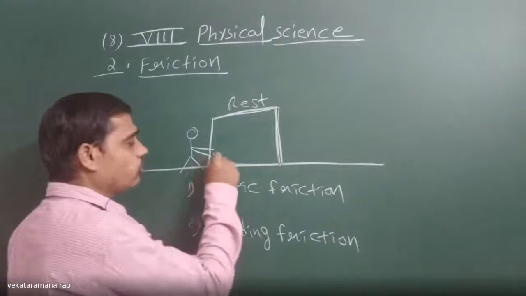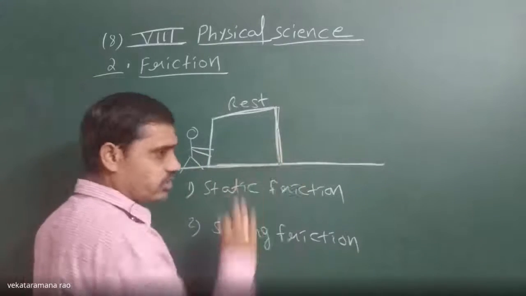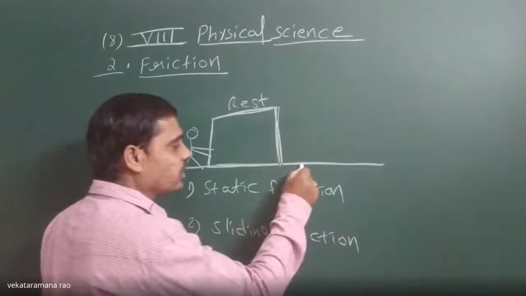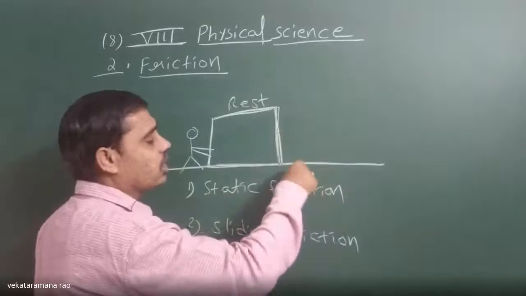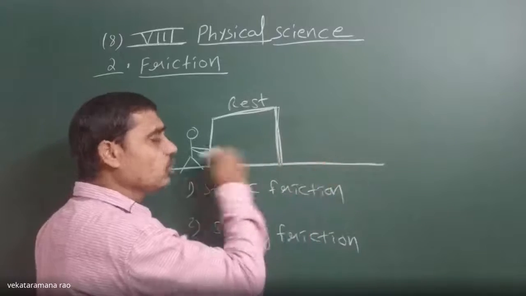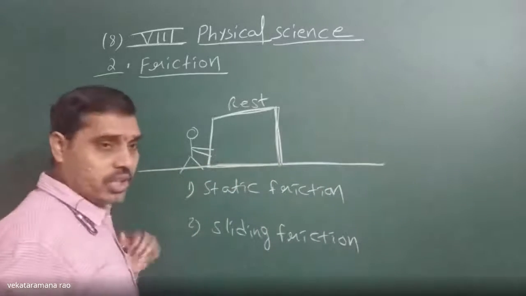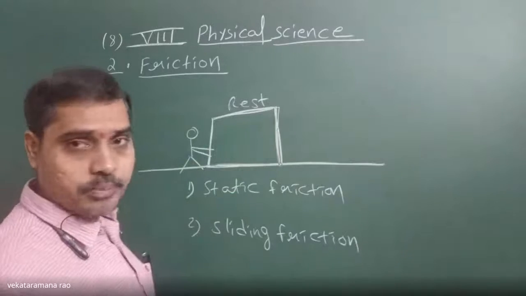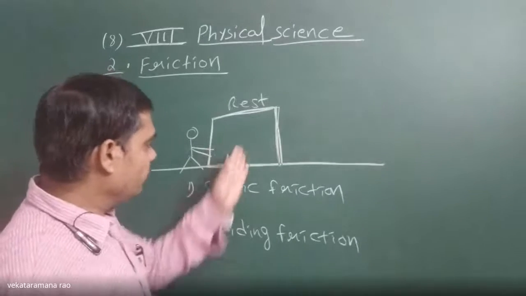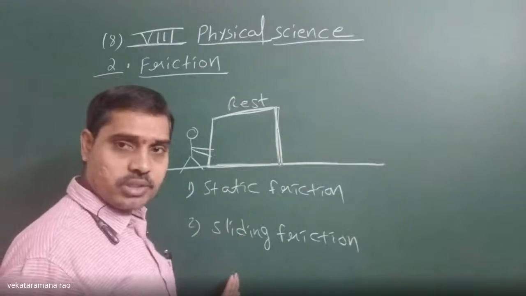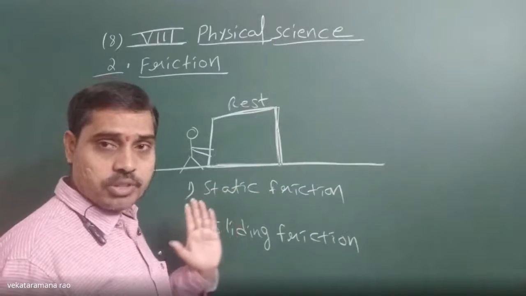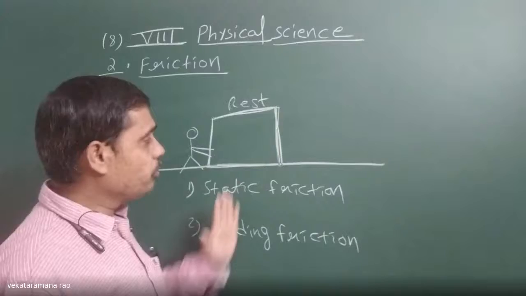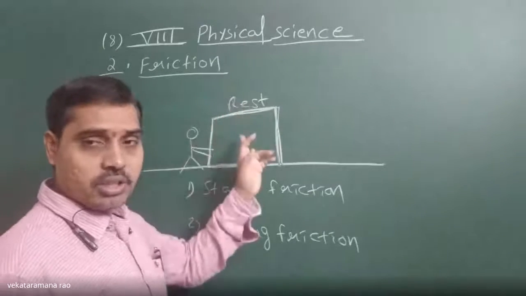Whenever you apply force from left to right, the surface exerts an opposing, restricting force from right to left, because the block is at rest. Its weight acts vertically downwards, and the surface exerts a normal force, a perpendicular force, in the opposite, upward direction on the block.